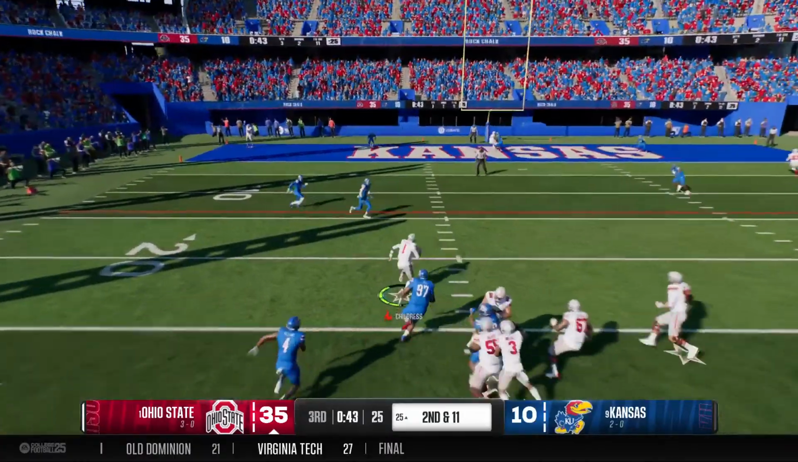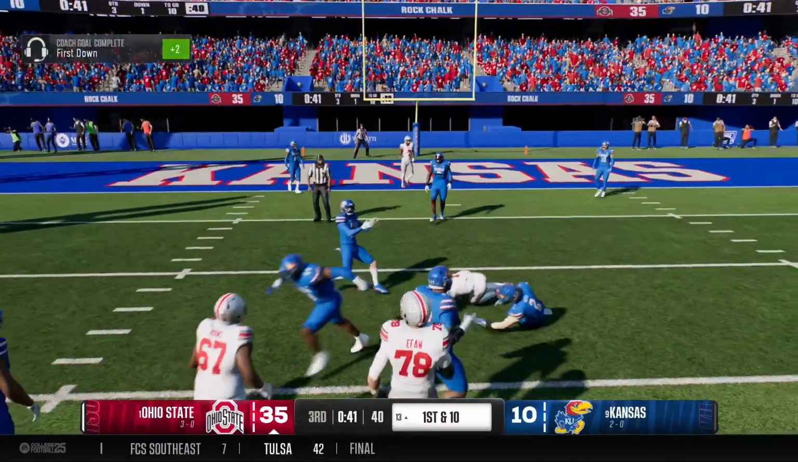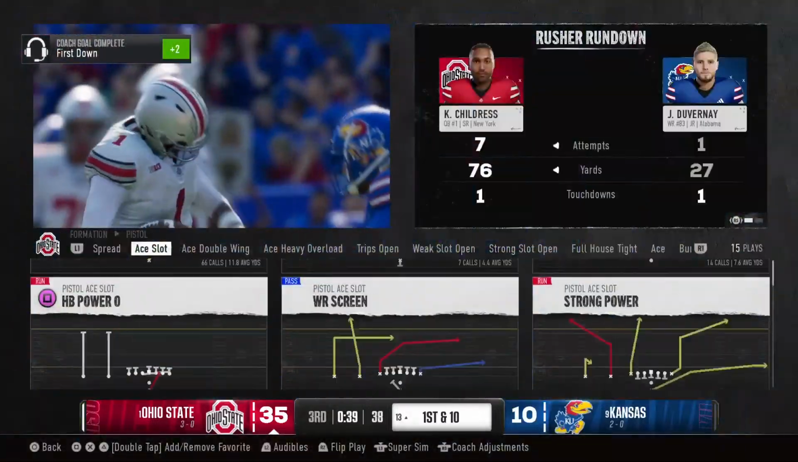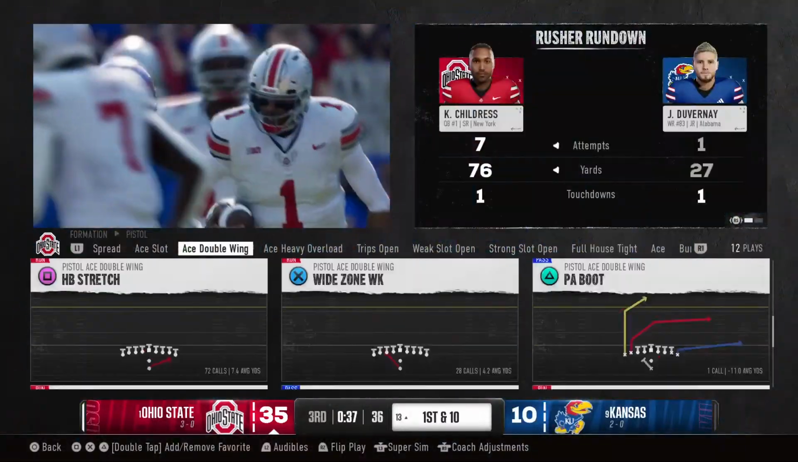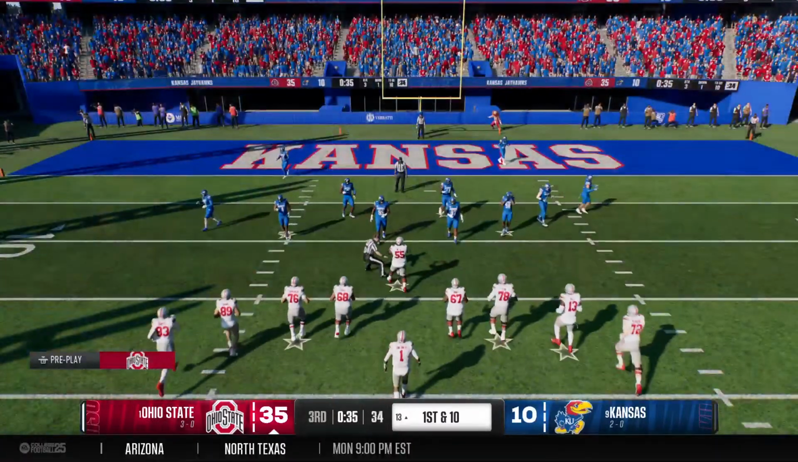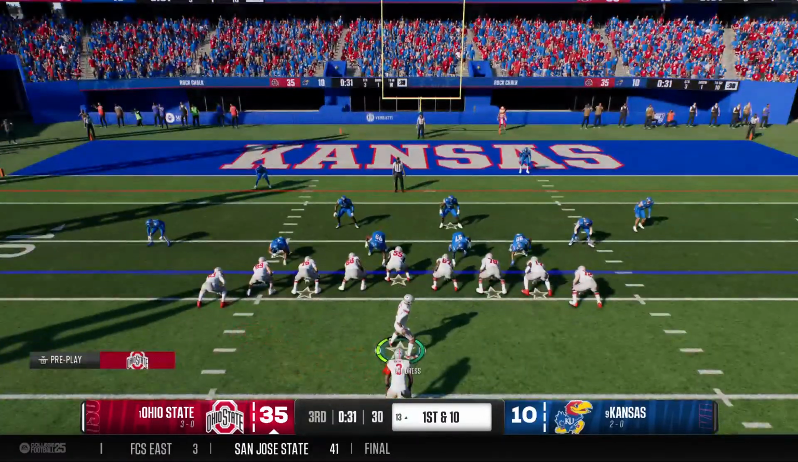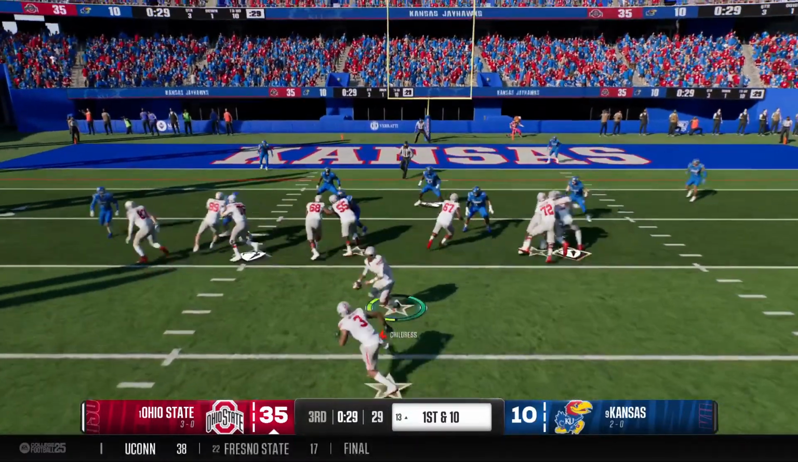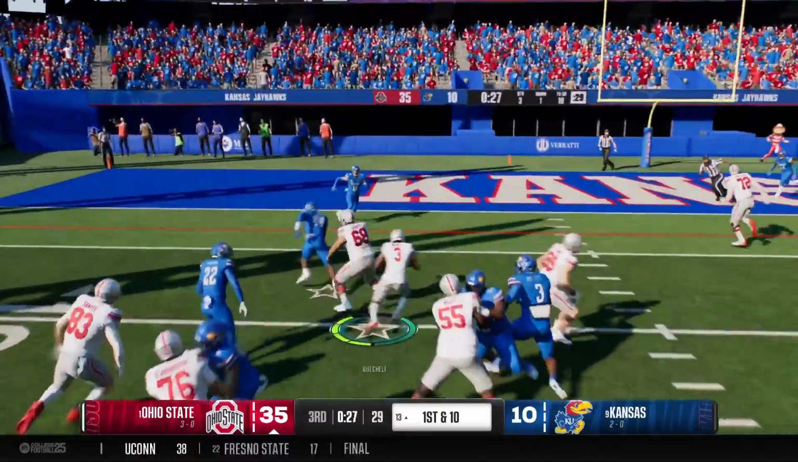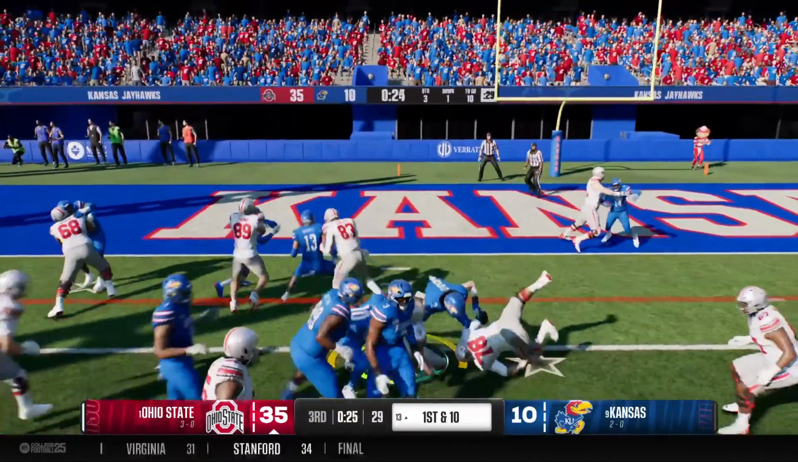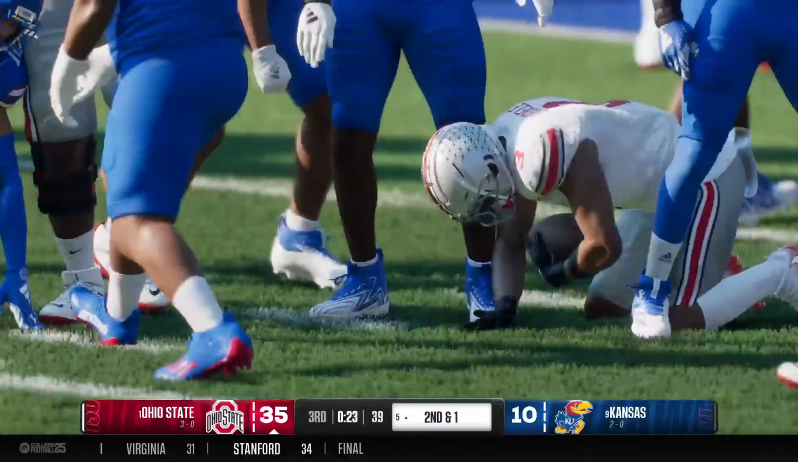Pressure is coming. He's going to take off. And they get him down, but that's a solid gain there to move the sticks using his feet. These are the kind of plays that keep defensive coordinators up at night. You spend so much time putting your plan together to stop the pass, and then nobody accounts for the quarterback on a run. And they finally bring him down at the 5.